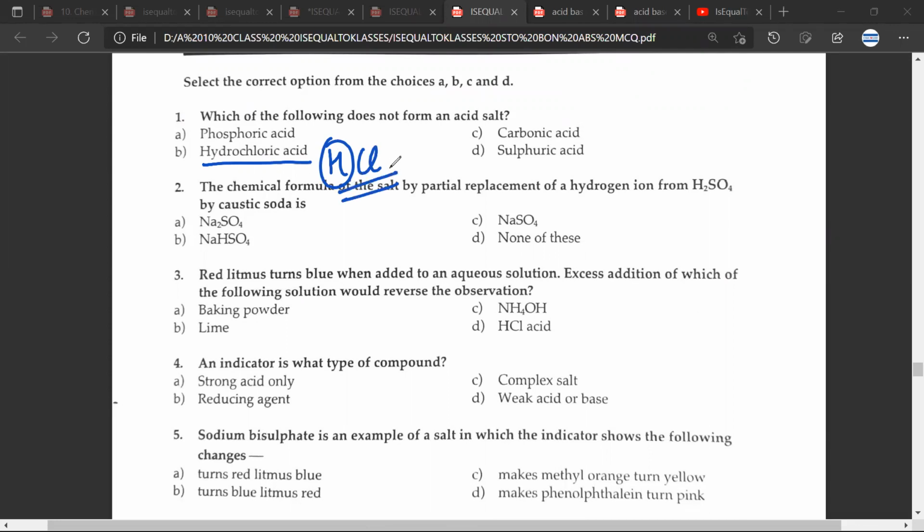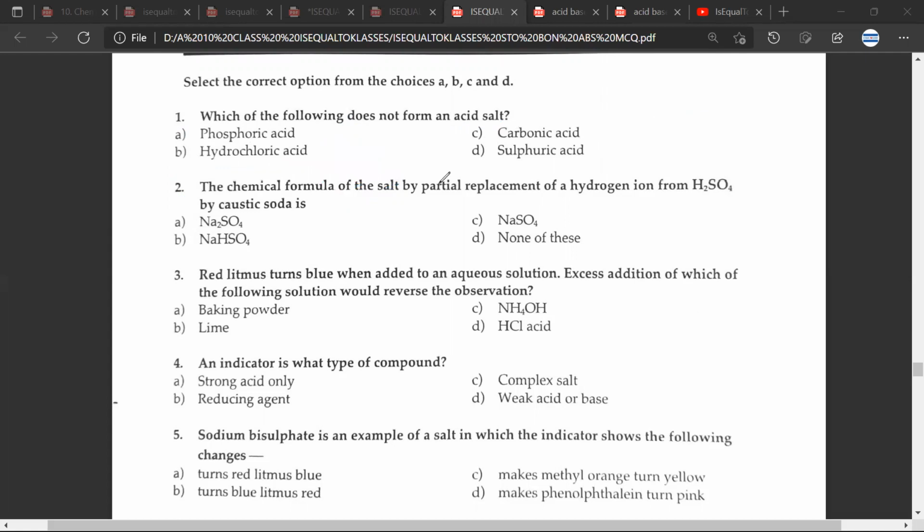Give me an example of an acid which will be able to form acid salt. So H2SO4, of course. H2SO4 will be able to form. Any other example? H3PO4, they'll be able to form. What you need to understand is HCl has only one hydrogen. So how will it form acid salt? Okay. Question number 2.